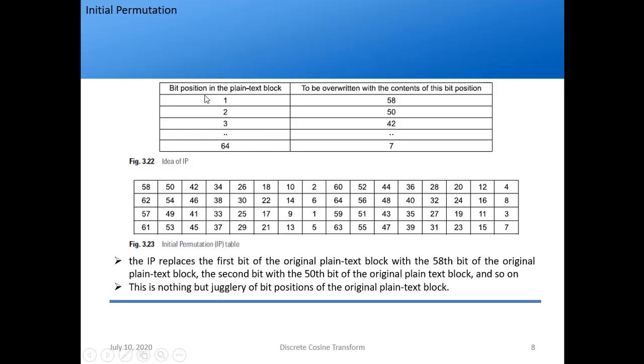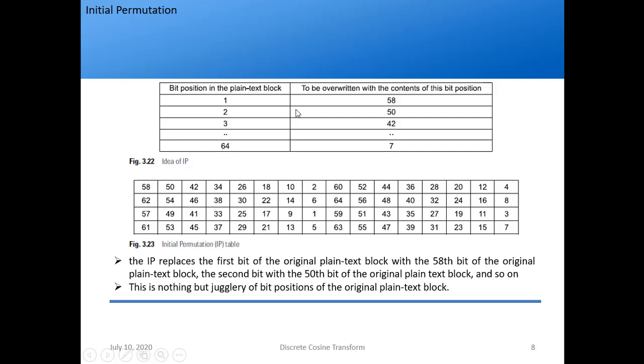So how is it permuting? The first bit is overwritten with the contents of the 58th bit position. Then the second bit is overwritten with the contents of the 50th bit position. Then the third with 42, and so on. That is what this table says. If you see, 1, 2, 3, 4 is not written here; it is assumed. 1, 2, 3, 4, 5, 6, then this is 16, then we come here, 17, 18 and so on. So this is the IP table.